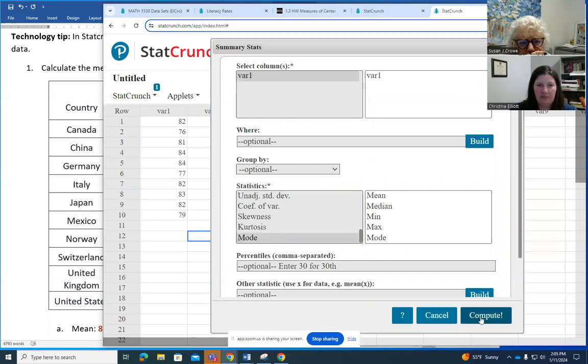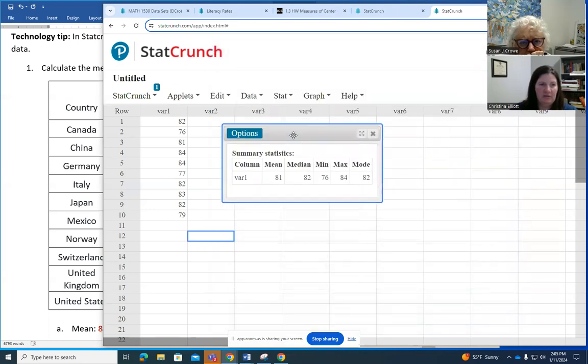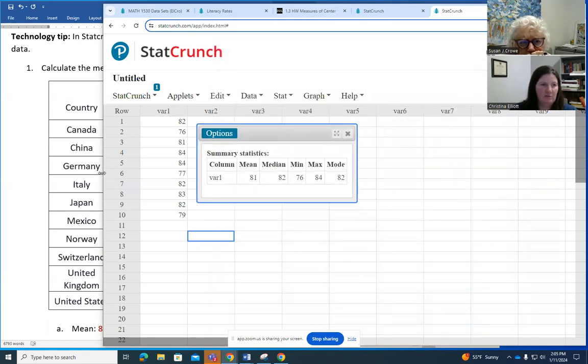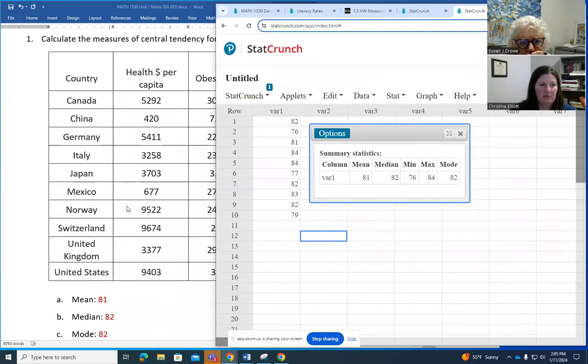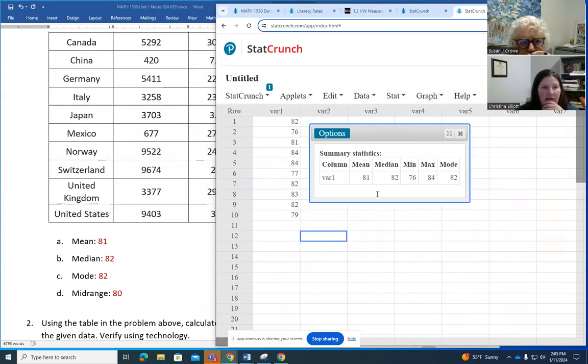Okay, and then when I hit compute, I get those values, and you can see that those are the same values that we have in the notes key there. I have 81 for the mean, 82 for the median, 82 for the mode, and then if I add 76 plus 84 and divide that by 2, then I get 80 for the mid-range.